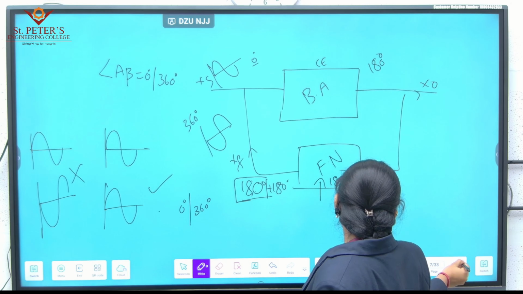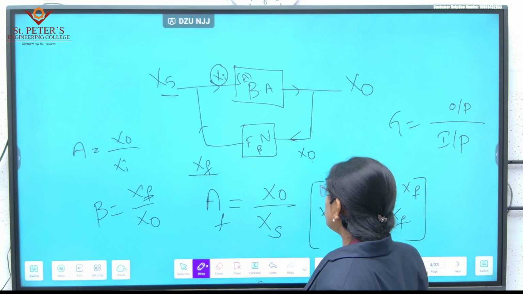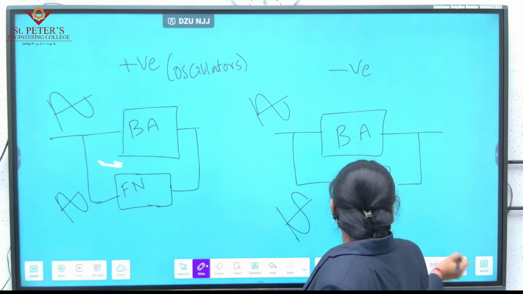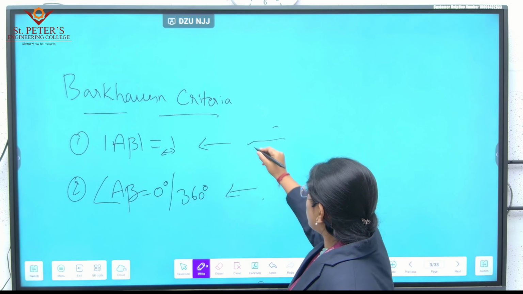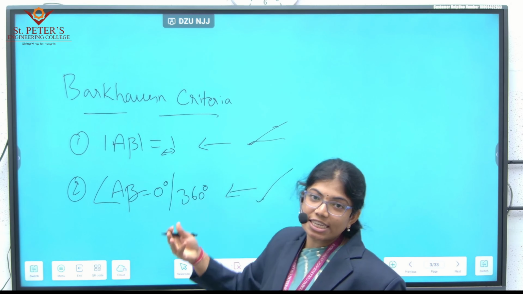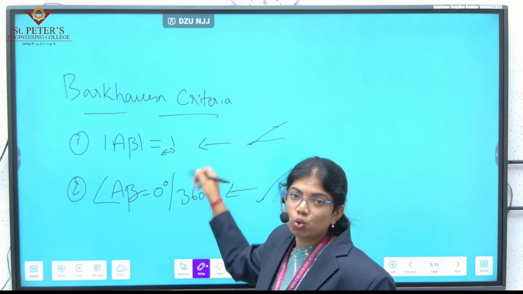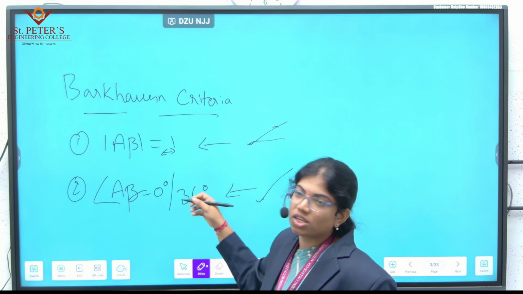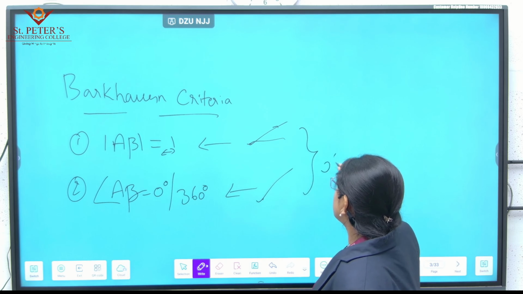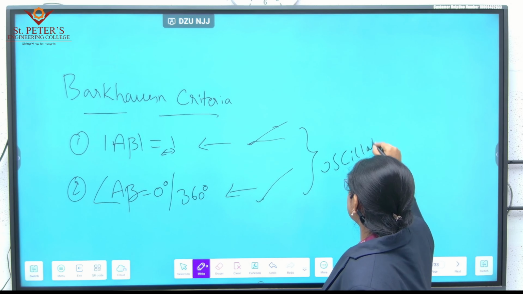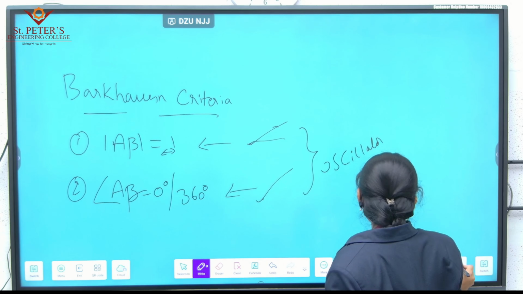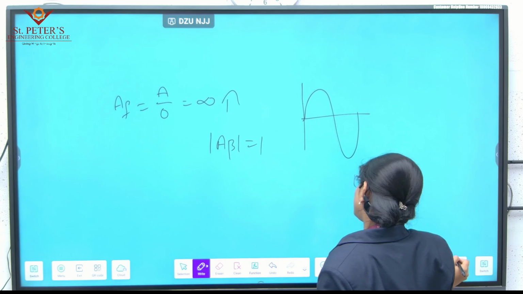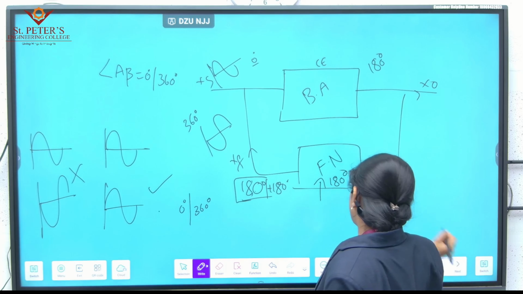That is the major reason that we have to make sure that if any circuit satisfies these two conditions, then it is an oscillator. Okay, now we are going to see different types of oscillators and applications, then we'll wind up.